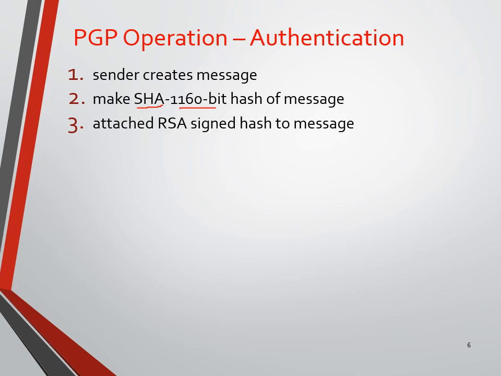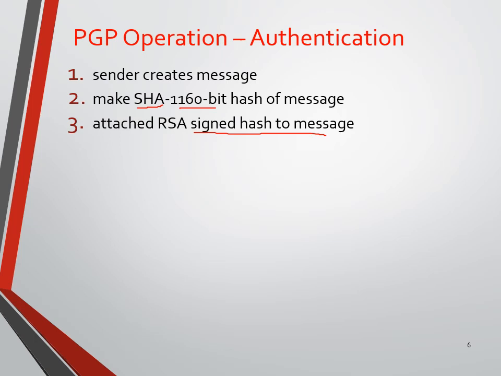After we have generated the hash code, it needs to be encrypted. We need to encrypt it by using the RSA algorithm. Here we achieve a signed hash message.